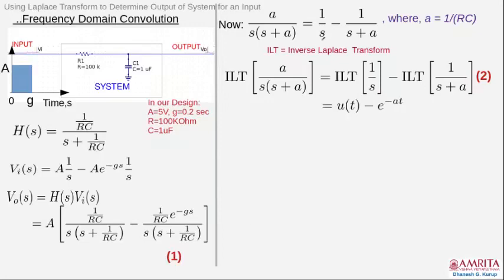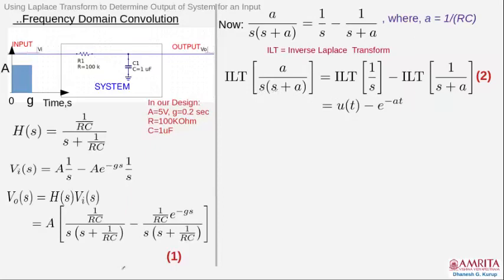Now this first factor can be factorized as 1 by S minus 1 by S plus A, where A is equal to 1 by RC. Okay, you can see this. The output is factorized. Each term is factorized.